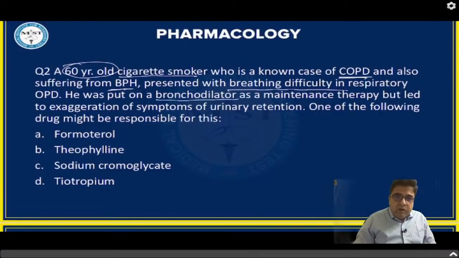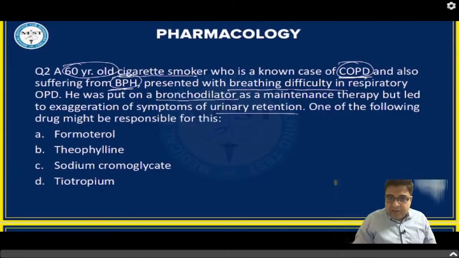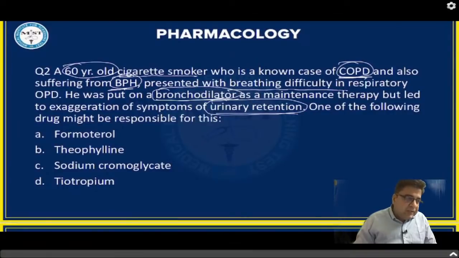So you have started one bronchodilator, and as a result of this bronchodilator therapy, the patient's BPH symptoms of urinary retention have enhanced. So there is an exaggeration of urinary retention by the use of these bronchodilators. So the patient has COPD, first problem, and is also having BPH, right? For the treatment of COPD, because right now the patient has come with the current problem of breathing difficulty, you have started a bronchodilator, but as a result the patient has an exaggeration of BPH symptom, that is retention of urine. Now which of the following drugs is responsible for this?